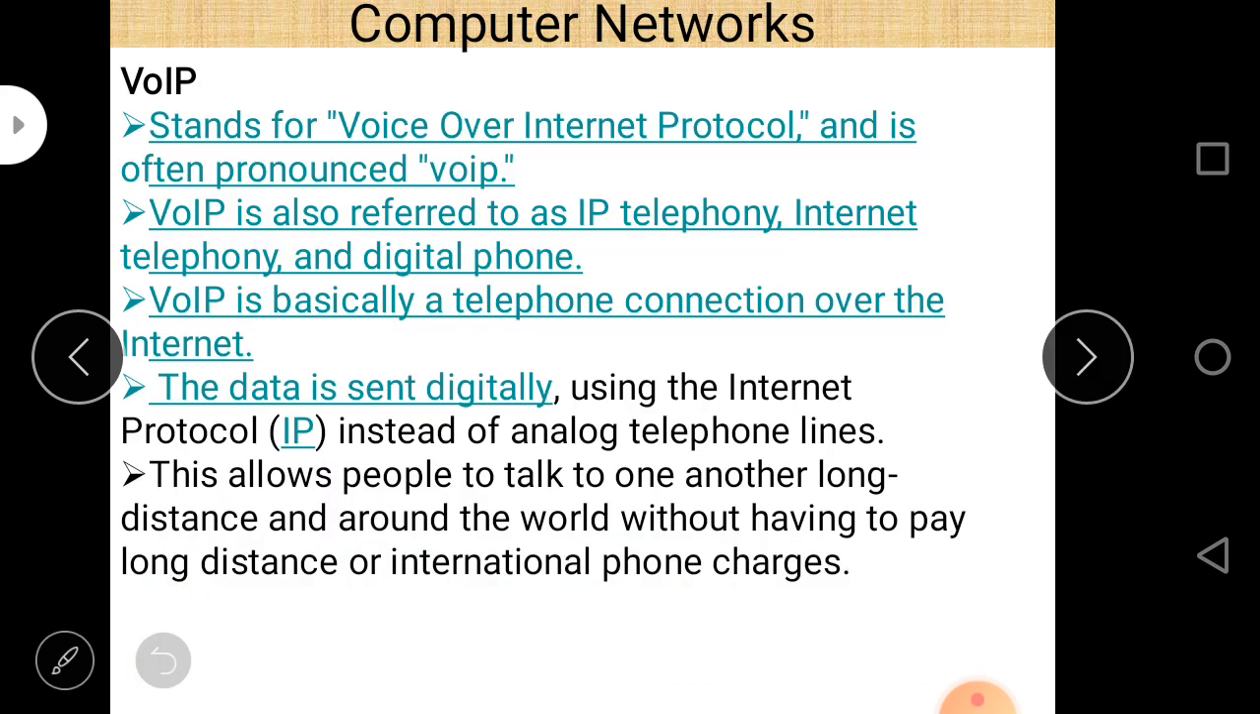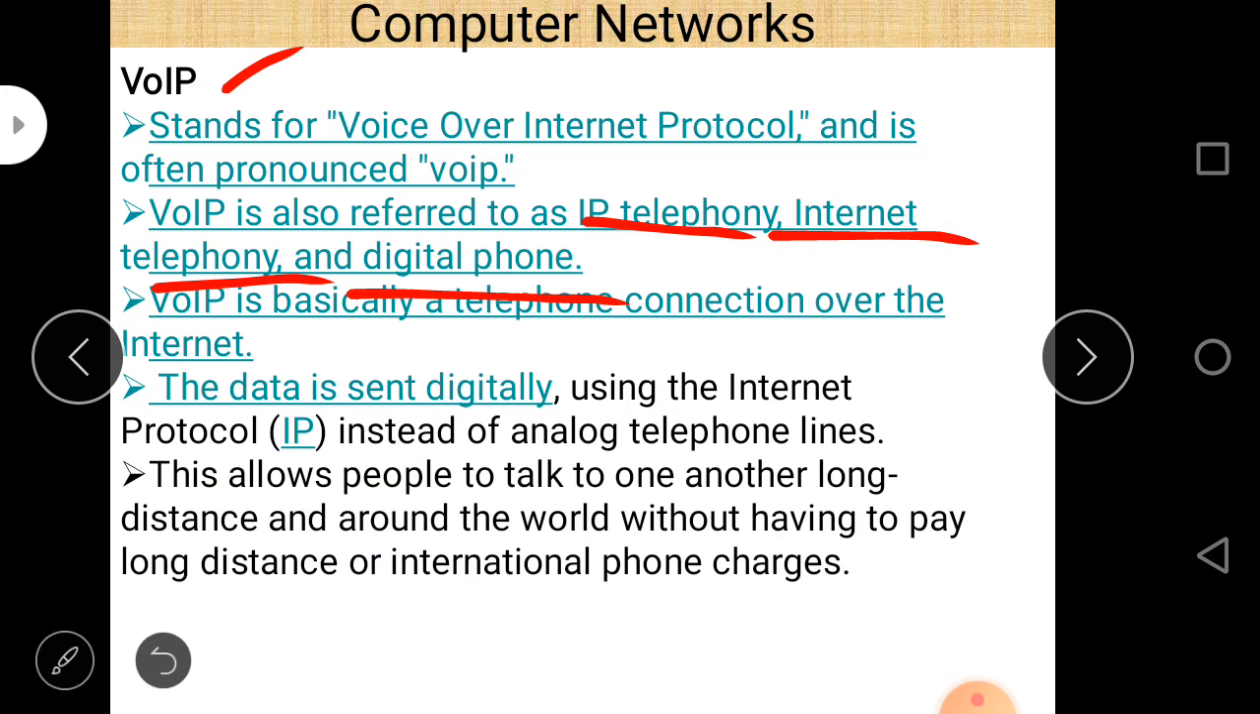Next is VoIP, also known as Voice over Internet Protocol, and sometimes the full form is also asked. So remember: Voice over Internet Protocol. VoIP is also referred to as IP telephony, internet telephony, and digital phone. In a multiple choice question, it may be asked which of them refers to IP telephony, and if VoIP is one of the answers, then you tick VoIP.